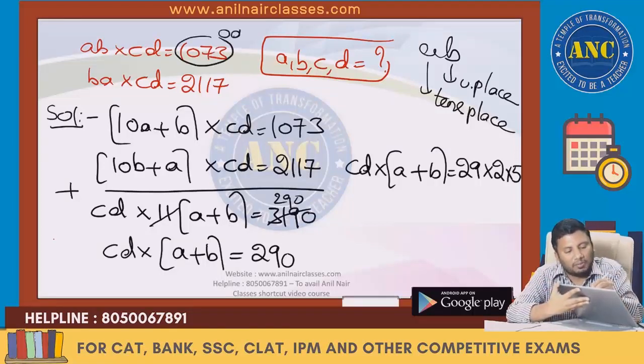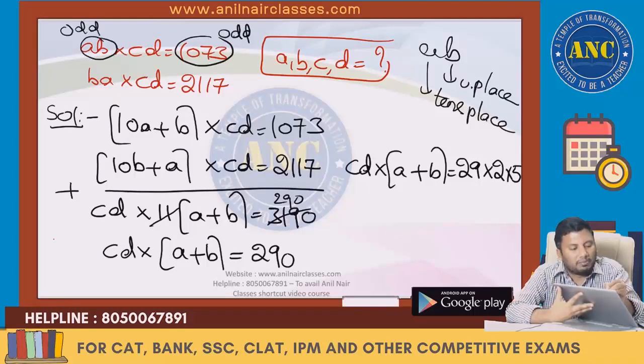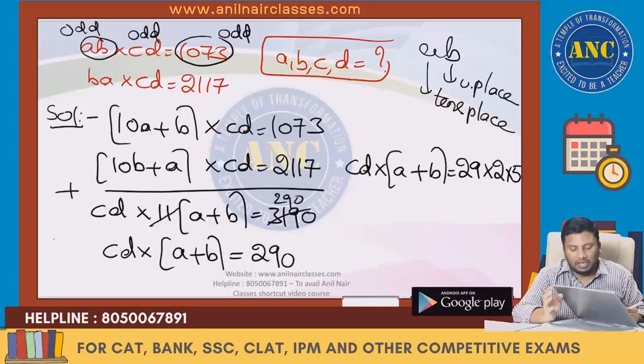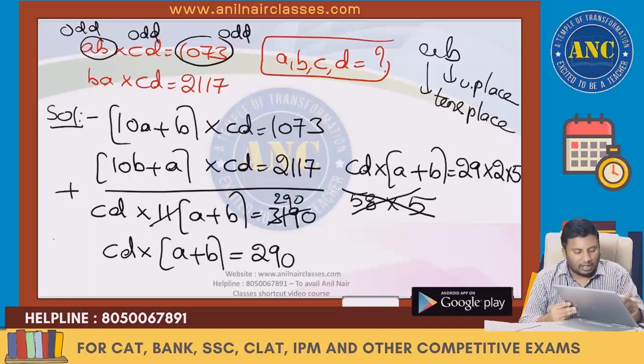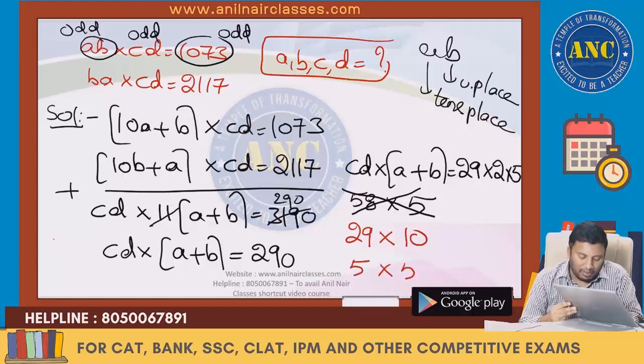1073 is an odd number. If this is an odd number, AB is an odd number and CD is an odd number, because odd into odd only will give you odd. Now see here. You cannot give 58 for CD, because CD is an odd number. So there are two cases possible. If CD is 29, A plus B will be 2 into 5, which is 10. If CD is 5, A plus B will be 58.